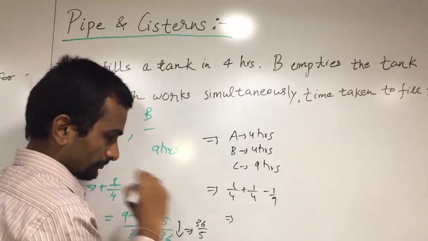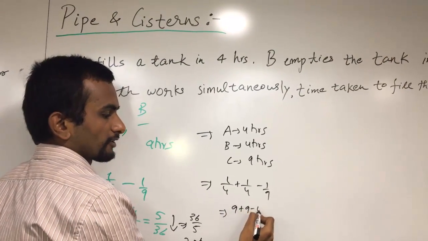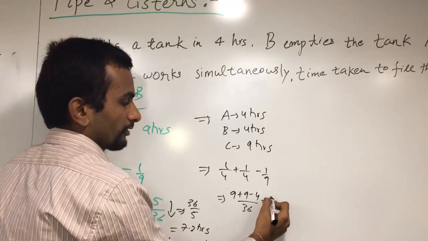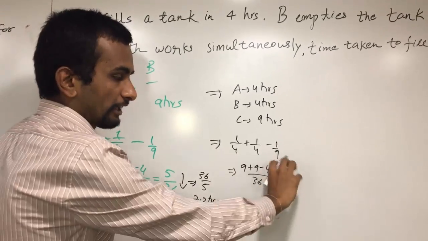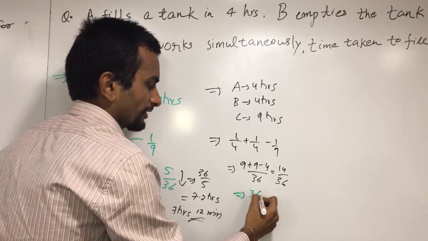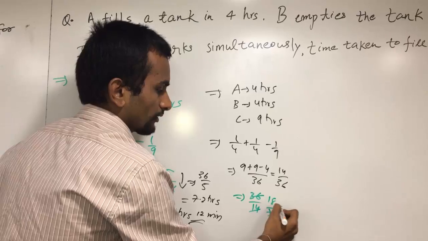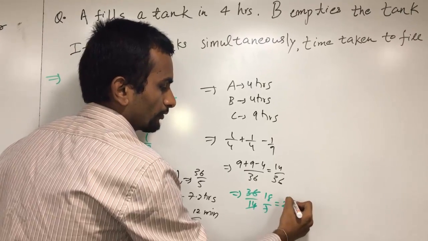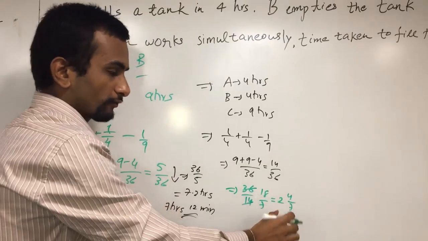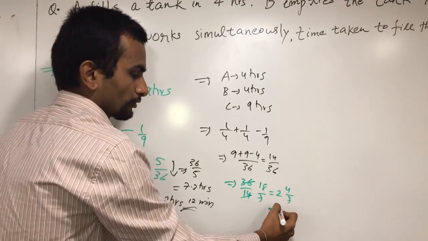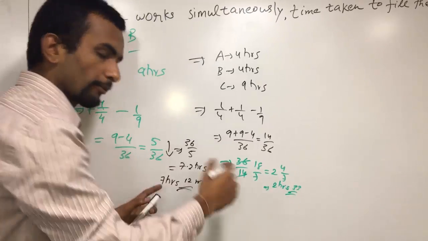As the LCM is 36, it is 9 plus 9 minus 4 by 36, 14 by 36. To get the hours, we simply invert the ratio. This is 36 by 14, that is 18 by 7. So this is 2 and 4 by 7, and 4 parts of 7 is something like 2 hours 33 minutes in an approximate way.